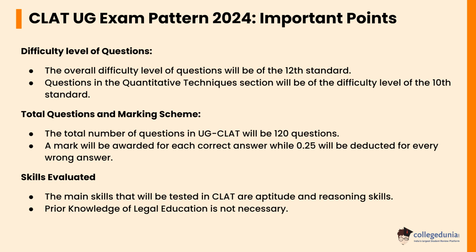In total questions and marking scheme, the total number of questions in UG CLAT will be 120. One mark will be awarded for each correct answer, while 0.25 will be deducted for every wrong answer. In skills evaluated, the main skills that will be tested in CLAT are aptitude and reasoning skills. Prior knowledge of legal education is not necessary.